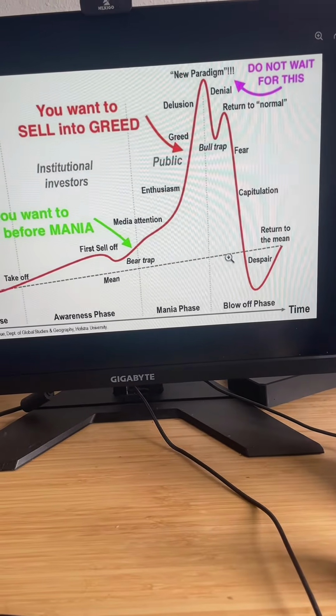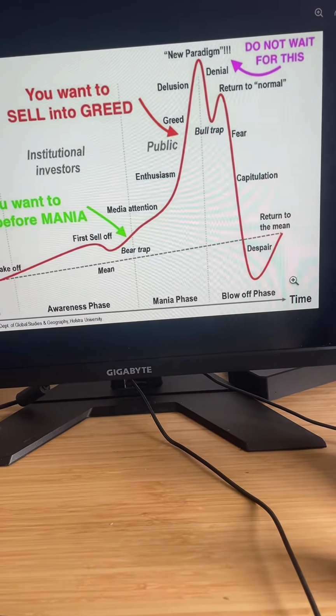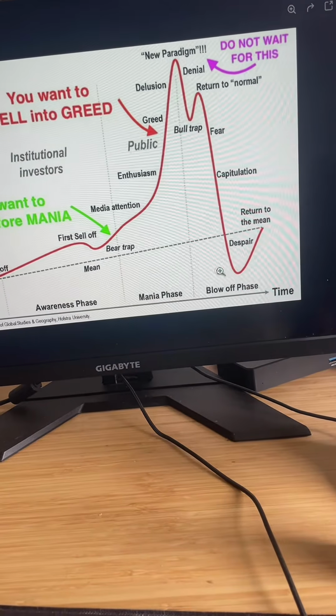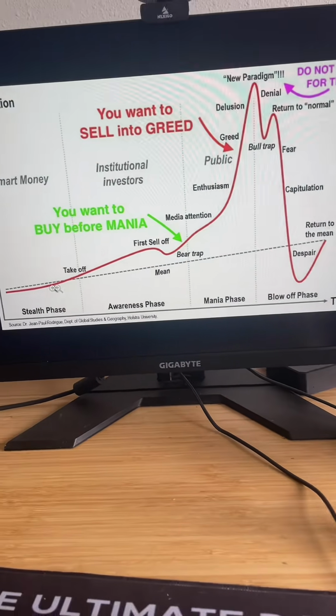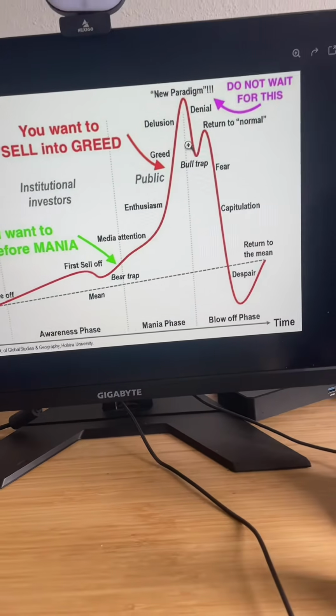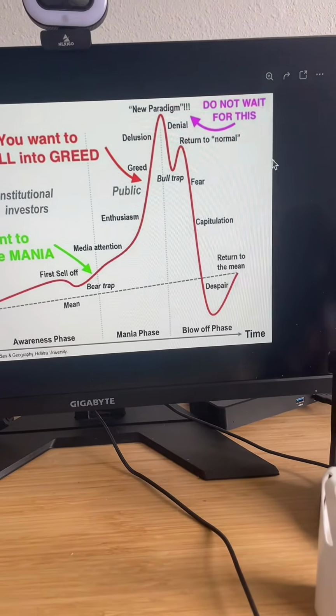If we just had a big dip like we just saw from January to April, we were in despair. Not a lot of people are excited anymore. Okay, this is typically the time to be buying when people aren't excited. If you're buying when everyone else is excited, okay, you're doing it wrong. So that's the cheat sheet there.